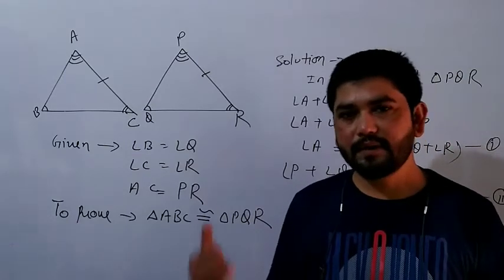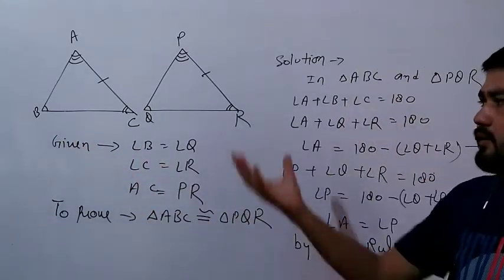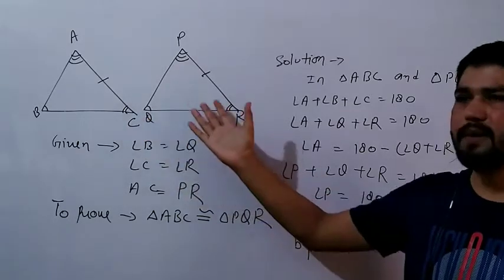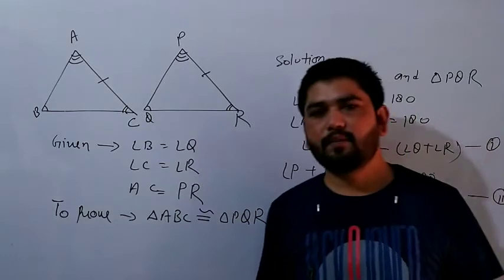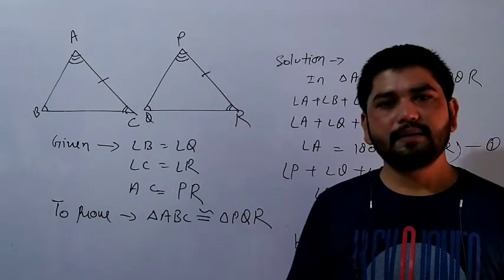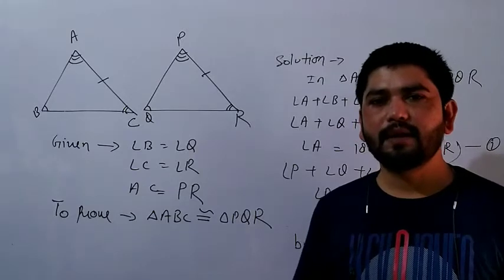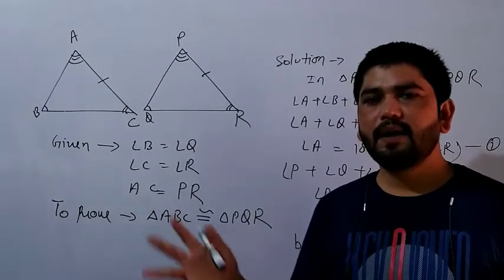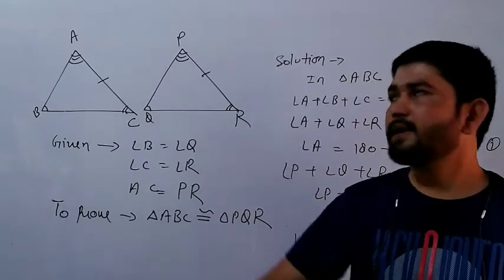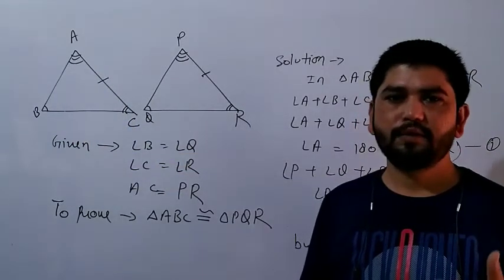Got it? Why are we using AAS property? Because we can take two triangles here. You can also see once more: two triangles ABC and PQR, where AAS property is given. Which property is given? AAS property, angle and side. So we will find the sum of all three angles, that is 180, and after that we can see angle A is equal to angle P. If angle A is equal to angle P, it means it is angle side angle property. Got it, class? I hope everyone has understood.